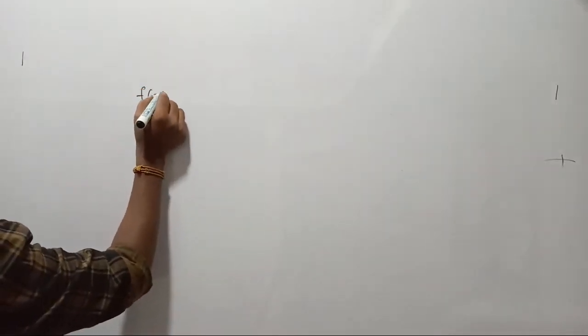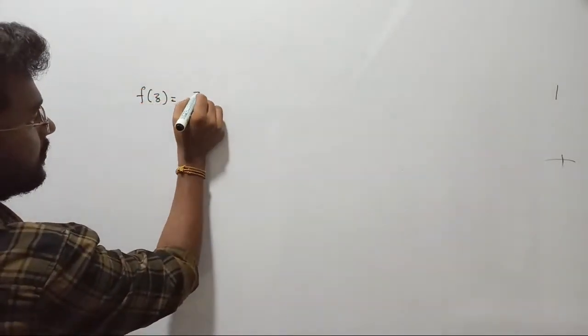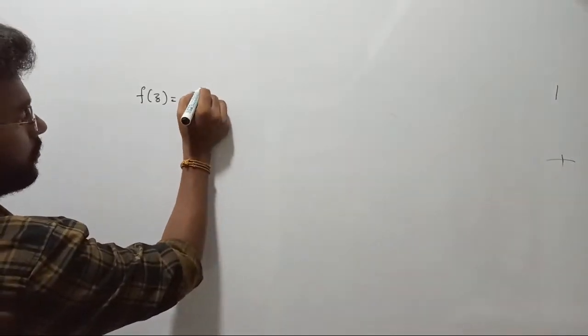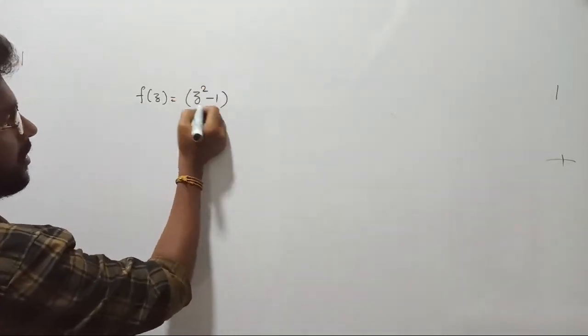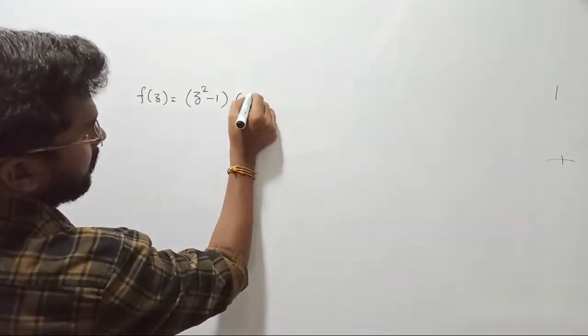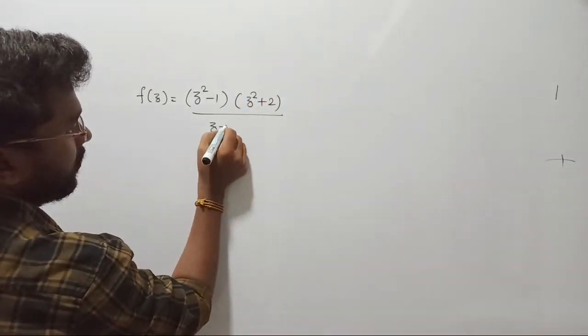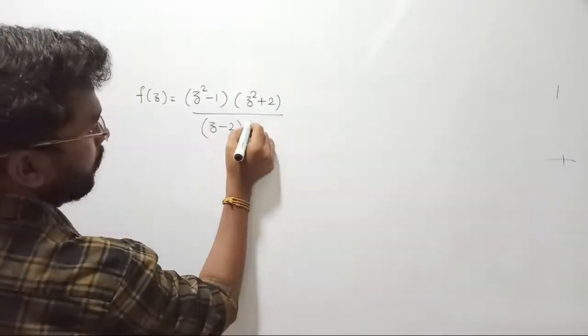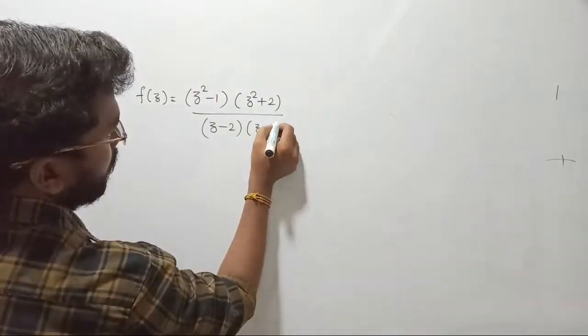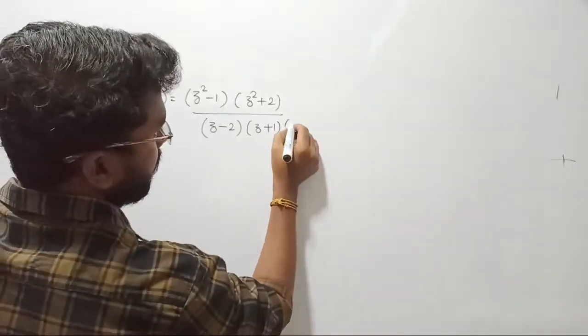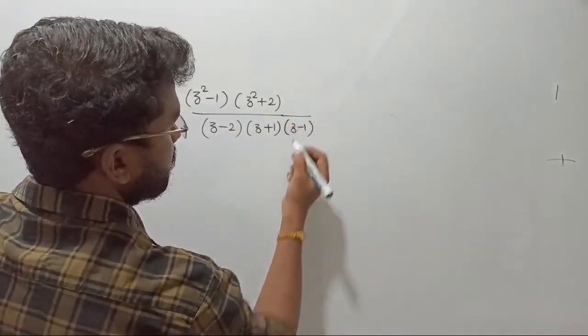F of z had been defined as, what shall we consider? Z square minus 1, let me consider like this, and let us consider z square plus 2. In the denominator, let us consider z minus 2, and then z plus 1, and then z minus 1. Something they had given like this.